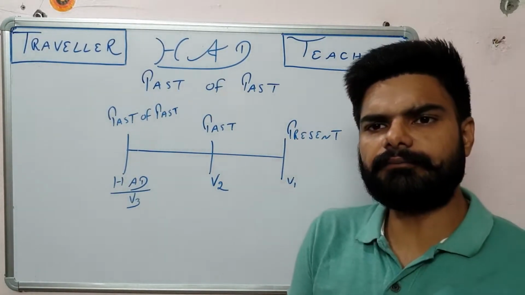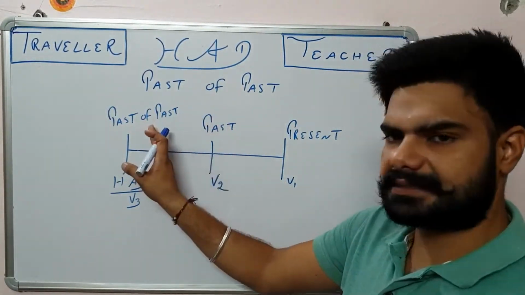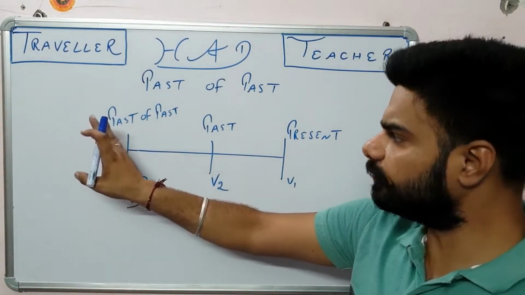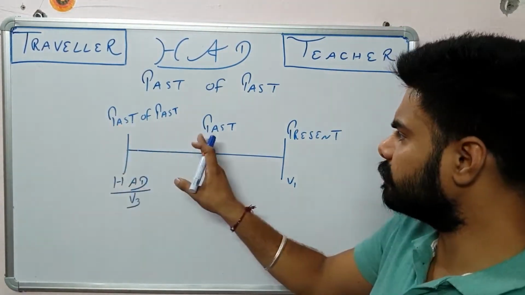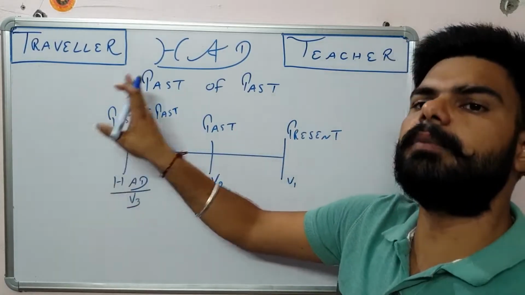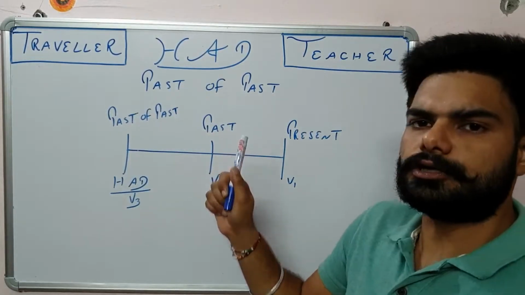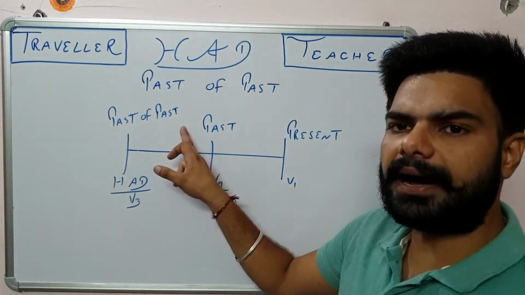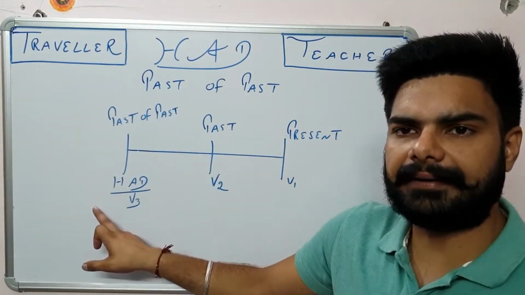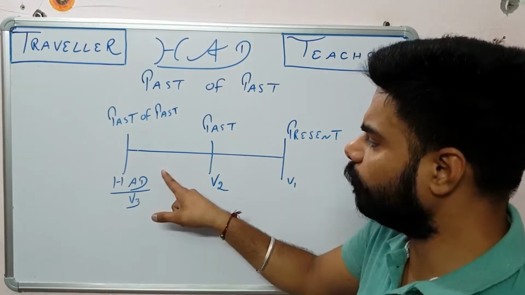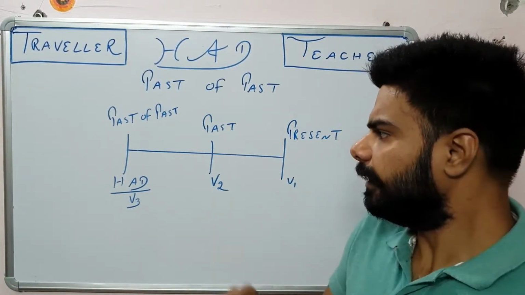But if we go one more step back from the past, it is also past, but now this past is not the past of the present, this is a past of past. That means this past version is a past of this one past. So whenever we have the past of past, at that time we use had, and we very well know that with had we always use the verb's third form.